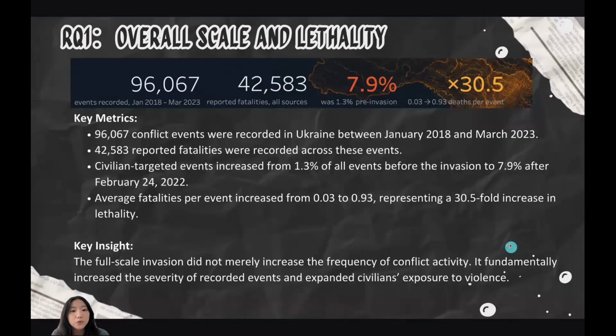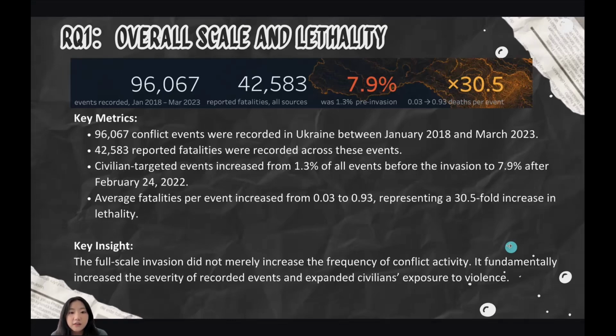And now let's move to our first research question. We first looked at the overall scale of the conflict between January 2018 and March 2023. More than 96,000 conflict events and over 42,000 reported facilities were recorded in Ukraine. However, what surprised us most is not just the total number of events.